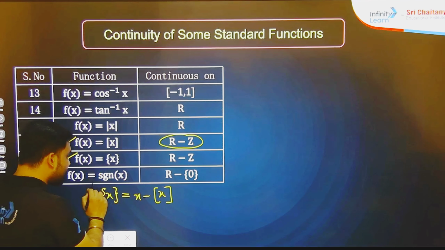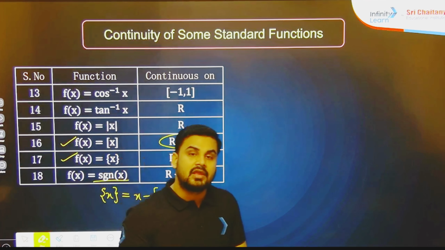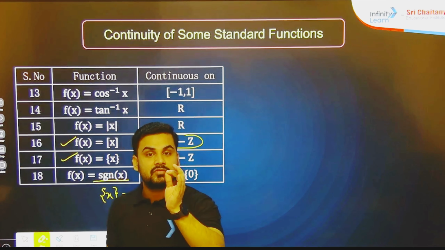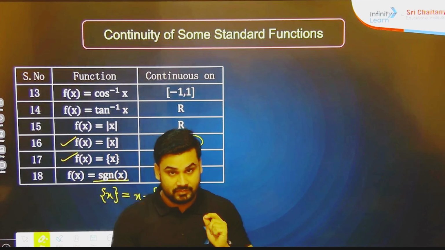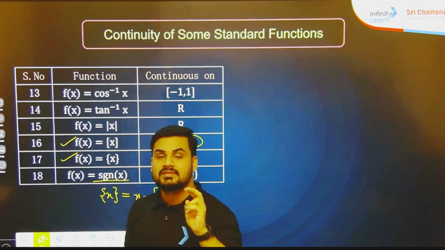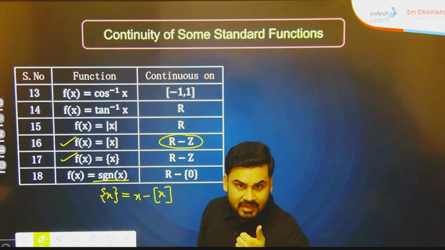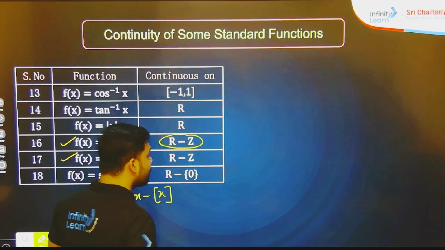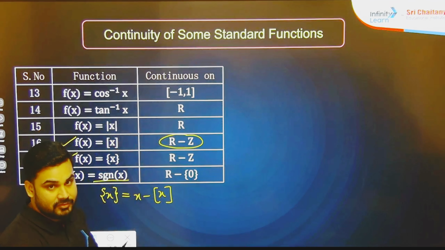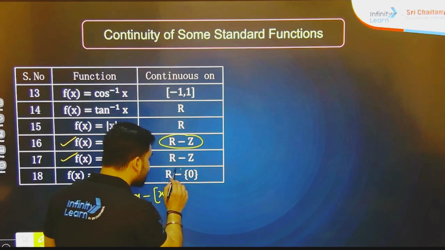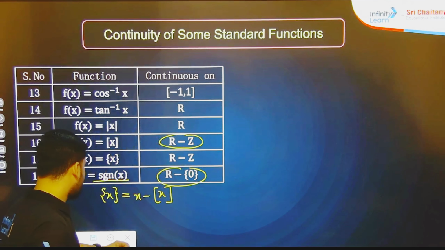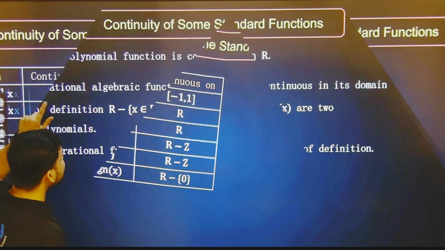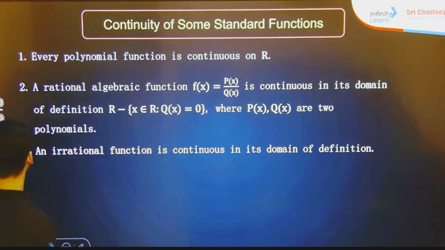Now, what is the signum function? The signum function will give you 1 if x is greater than 0, it is going to give you -1 if x is smaller than 0, and it is going to give you 0 if the value is 0. So that's why we are excluding 0 here.